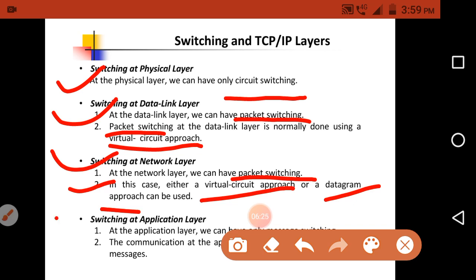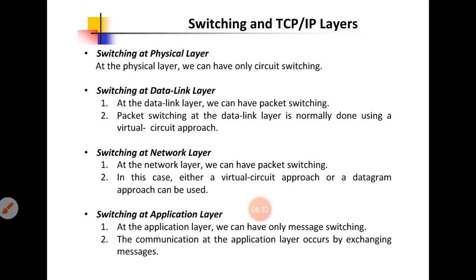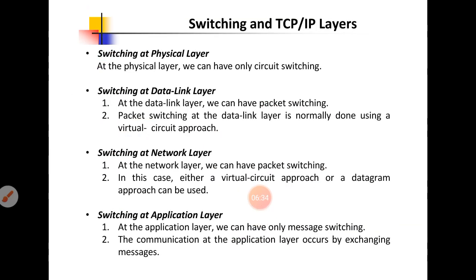Okay, and next is switching at the application layer. In the application layer we mainly use message switching. Message switching means the communication at the layer occurs by exchanging messages. So in this way we distribute the different types of switching networks into the different TCP/IP layers.